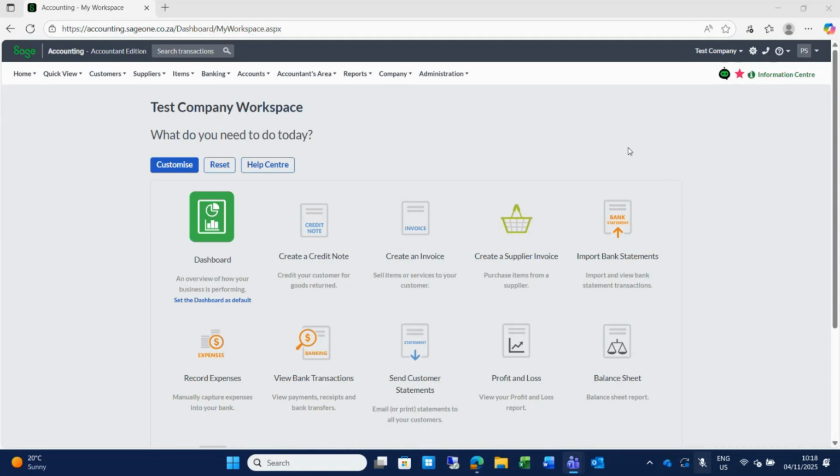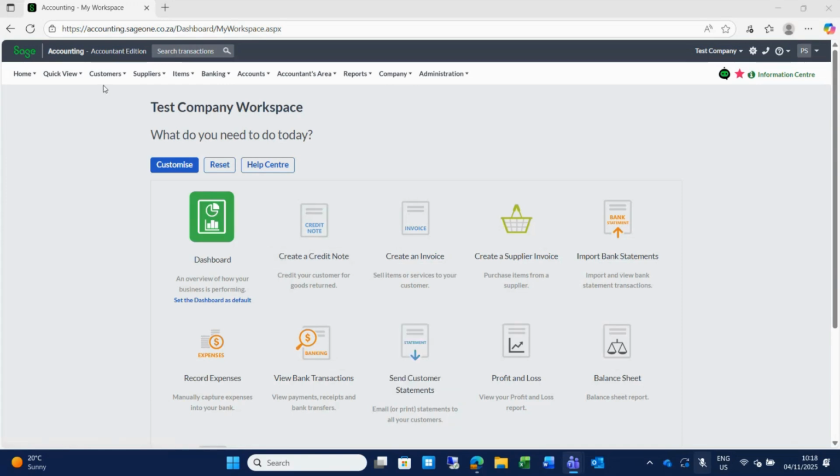All right, so this is what the system looks like, and I want to start with pointing out the ease of use and really user-friendly environment that you have here. It has a welcoming screen with this workspace, which is completely customizable according to your needs. You can use it or you don't have to use it.